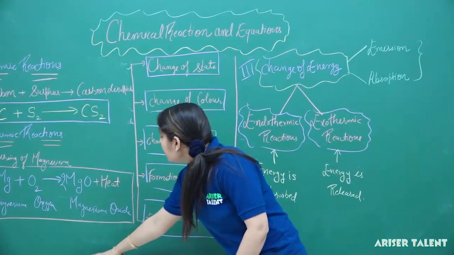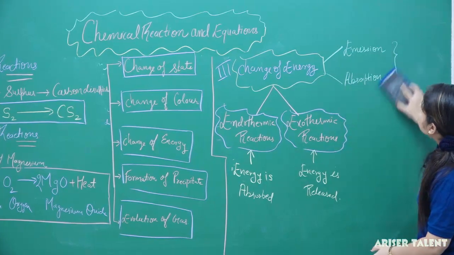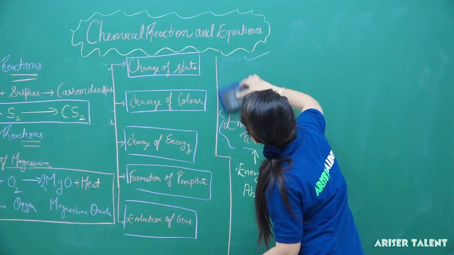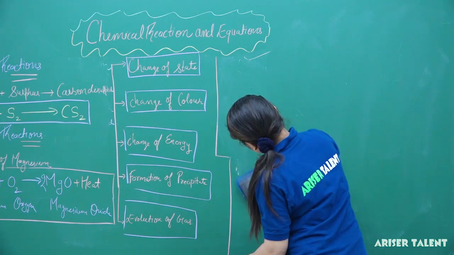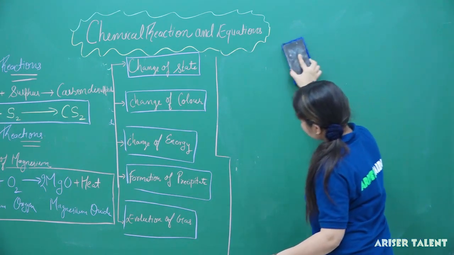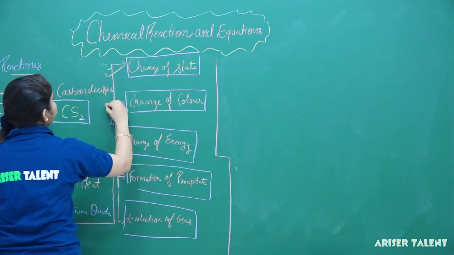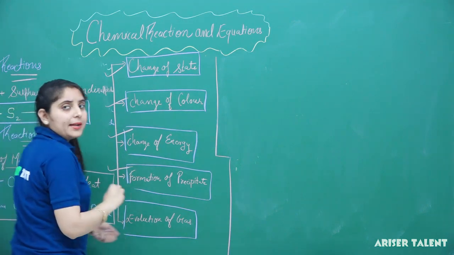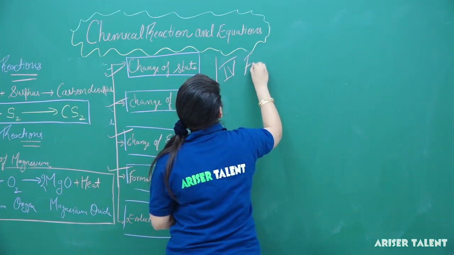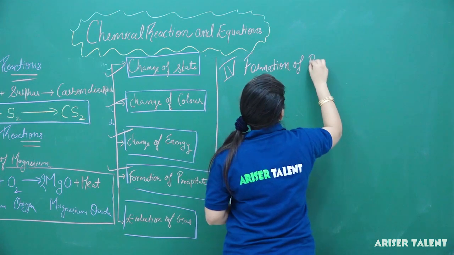Now we are on our fourth category, that is formation of precipitate, how actually the precipitate will form. We have dealt with the first, second and third. Now we are dealing with our fourth category, that is formation of precipitate.